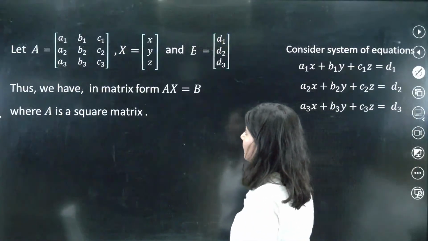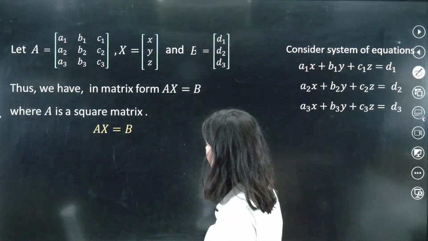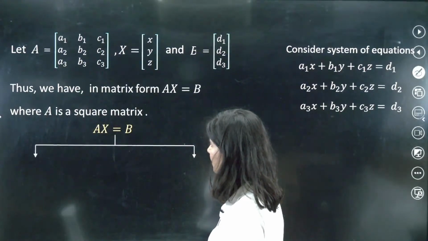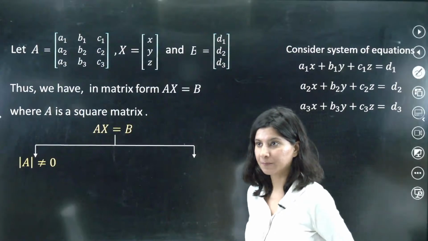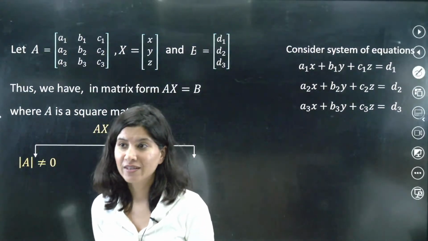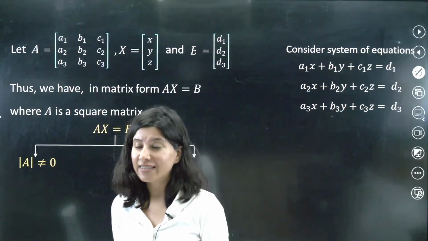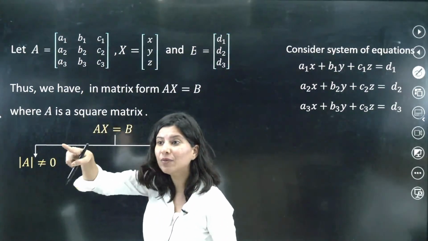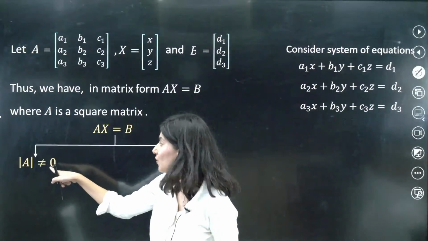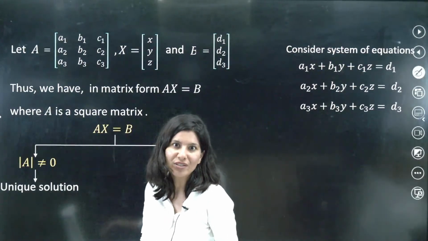So we need to solve it out. Now there will be three possibilities, same as before. If determinant A is non-zero, you will have a unique solution, obviously.